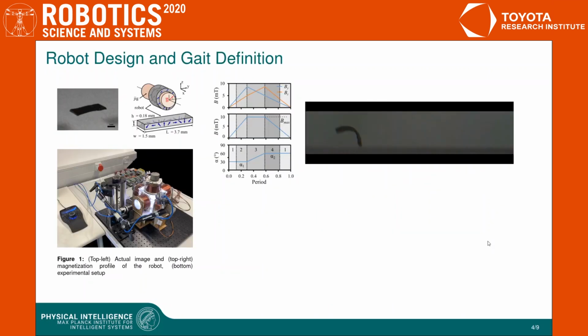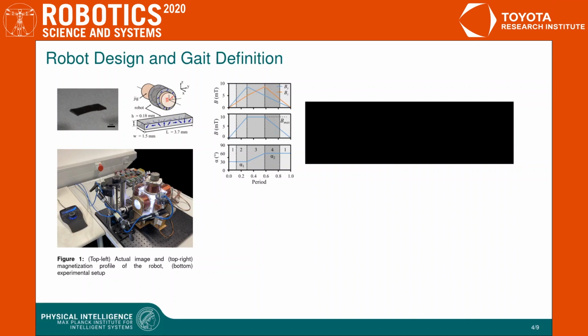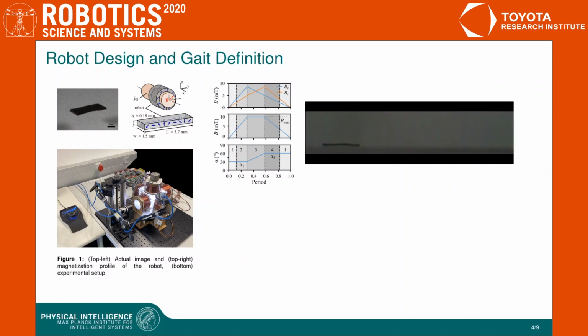Here is a soft robot that we have used in our study. After fabricating the robot, we rolled it around a jack, hard magnetized, and placed it in a uniform magnetic field. In order to generate the walking locomotion shown in the video, we applied the actuation signal defined by magnetic field strength, frequency, and two direction angles.